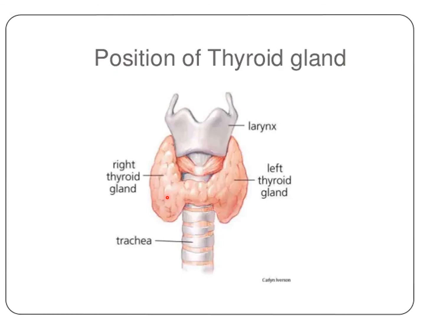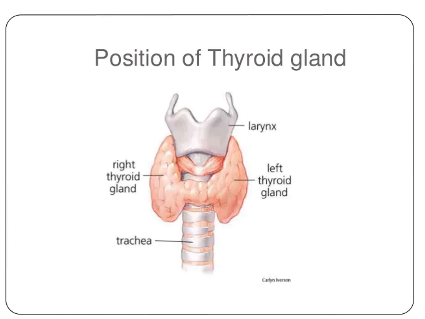So this is the trachea. In front of the trachea, the two lobes, the right thyroid gland and the left thyroid gland, are connected to each other by the isthmus. So which are the peculiarities? It stores the hormone in the form of colloid, is superficially located, and depends on the environment for the secretion. The secretion mainly involves iodine.